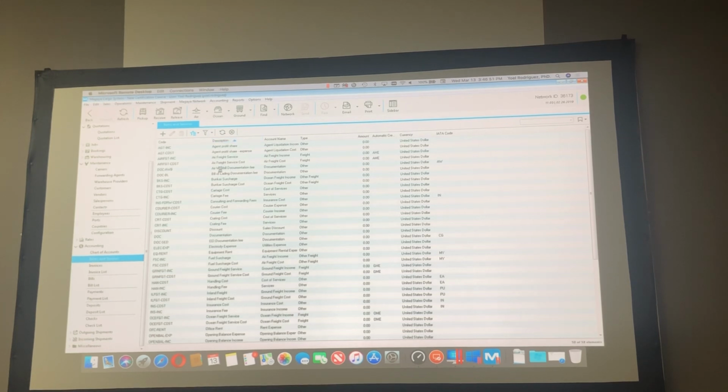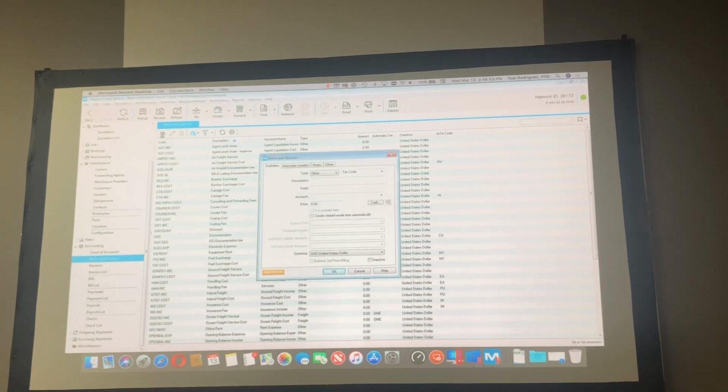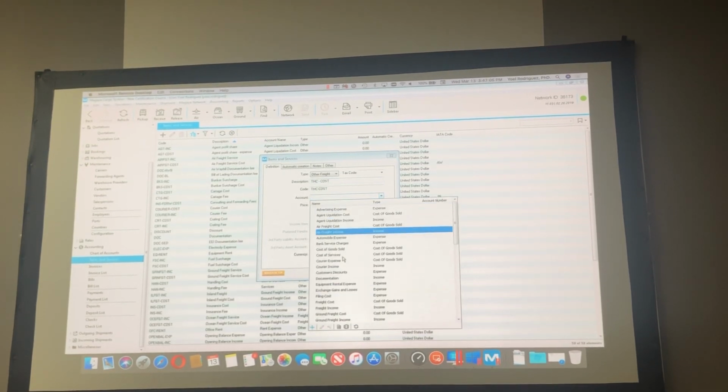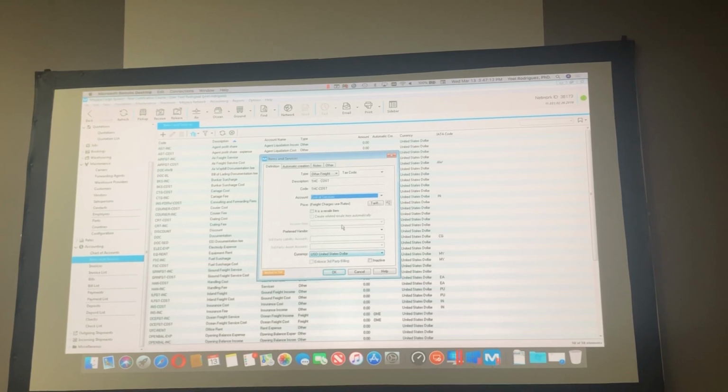And then I can, again, come here, select here, order freight, description, cost, and then select the account here. Remember, cost of goods sold, that will be cost of services. Are you following me? Yeah.